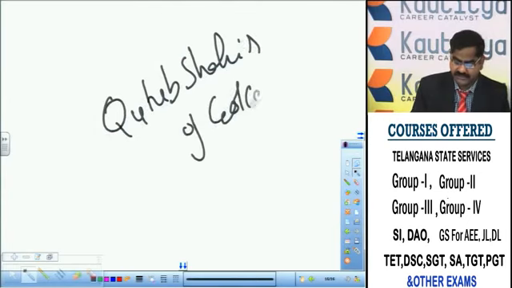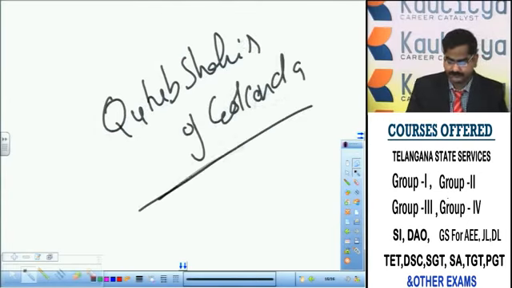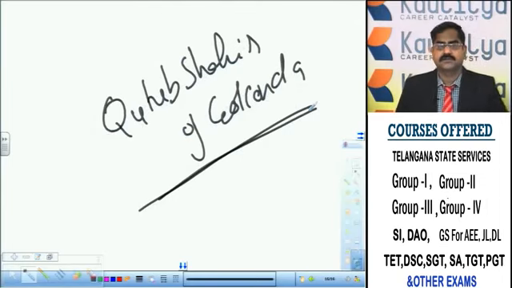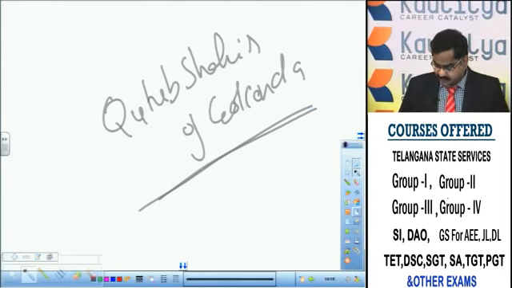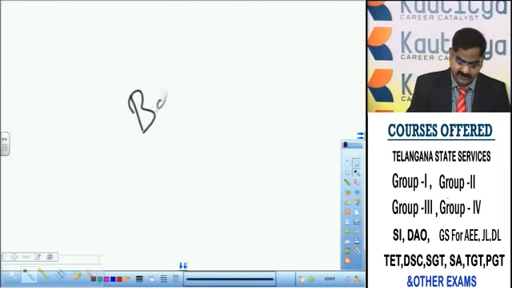Qutub Shahis of Golconda. Right. So, what is this dynasty, Qutub Shahis of Golconda? How did this dynasty come into existence? So, let us talk about the Bahmani Sultanate.